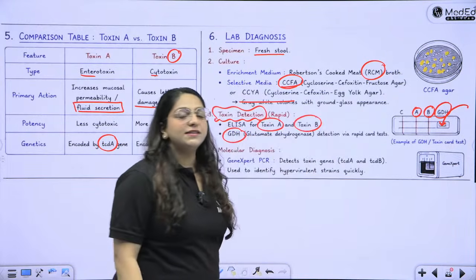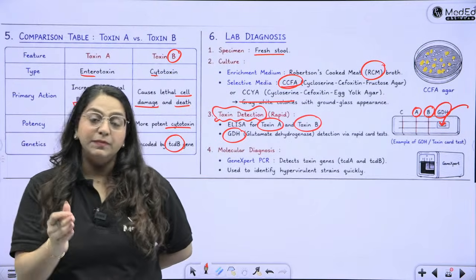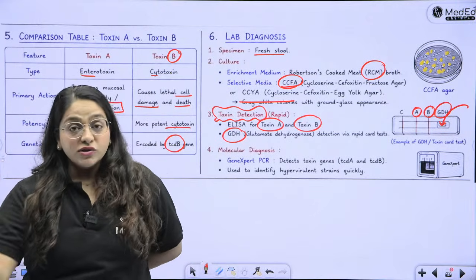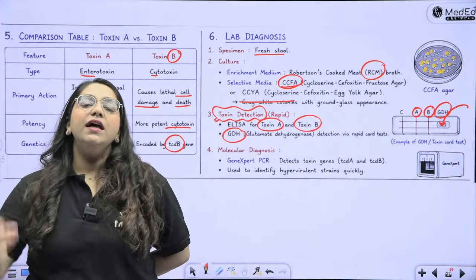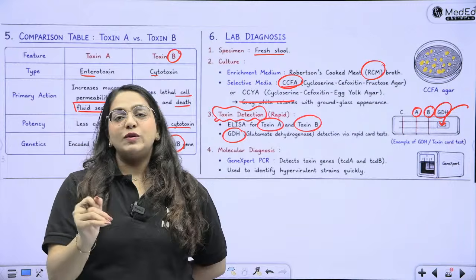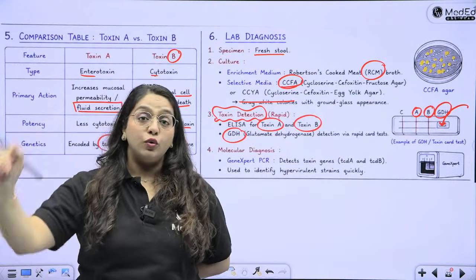These are the three things you need to detect in order to say with confirmation that this is a toxin producing C. difficile, this patient has antibiotic associated diarrhea. This is the bacterium responsible for forming this pseudomembrane in the colon of the patient.